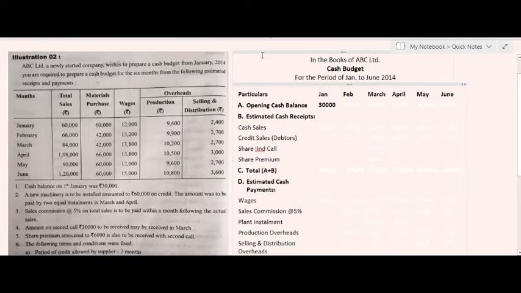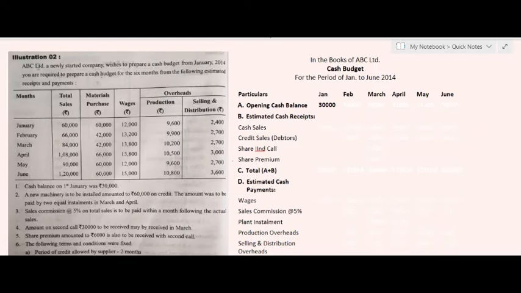Friends, in the last video tutorial, we have seen the pro forma of cash budget and we have also understood the preparation of cash budget with the help of an example. In this video tutorial, we are going to understand preparation of cash budget with the help of one more example. Let us try to understand the example first.